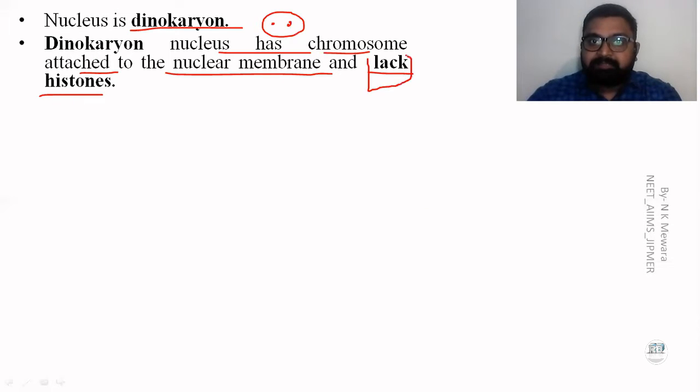If histones are absent, the chromosomal material in the nucleus is scattered. So the chromosomes are attached to the nuclear membrane.